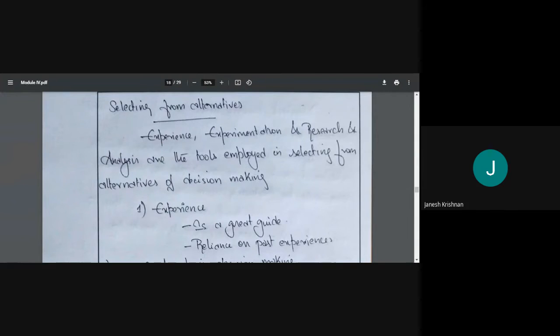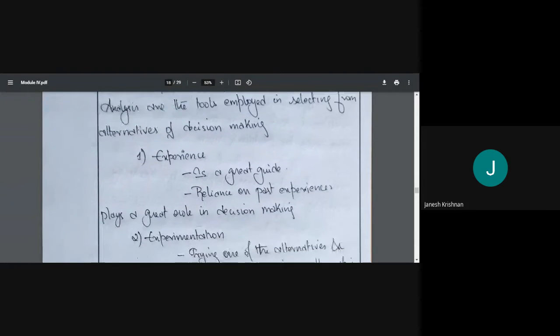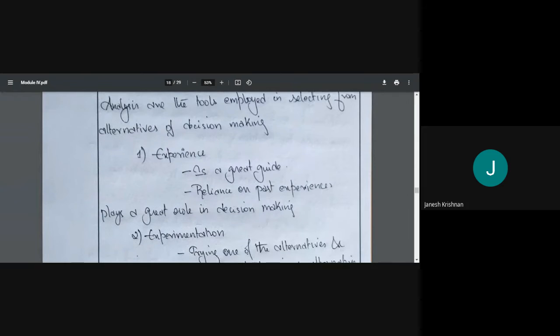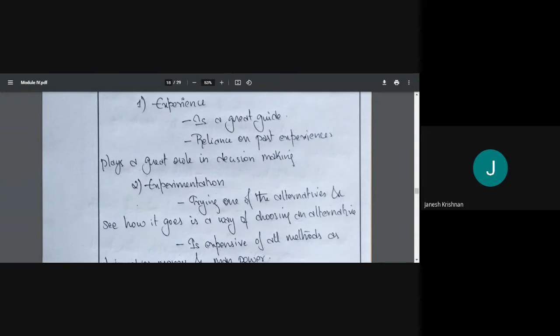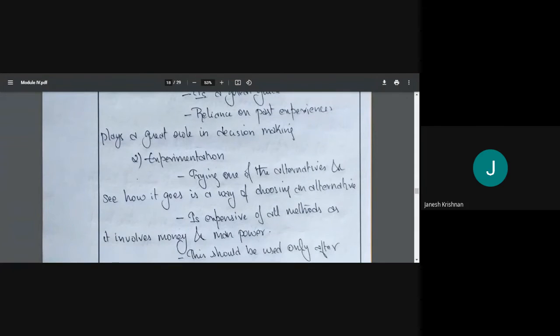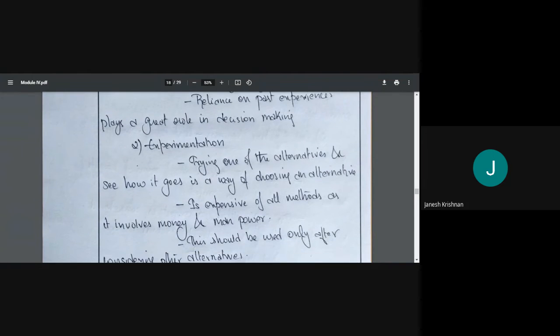Experience is the guide from past experiences. Experimentation is trying out alternatives and seeing how it goes. Whenever we are trying out, we need to spend money and manpower, so it becomes expensive, and this should be last.